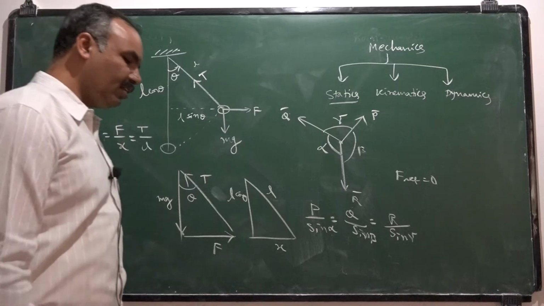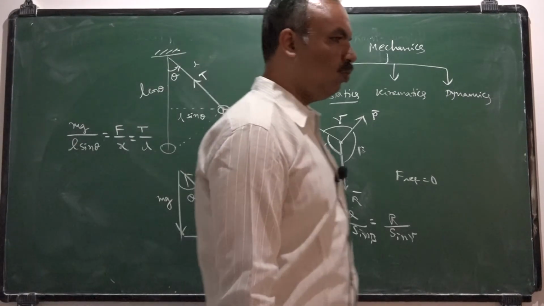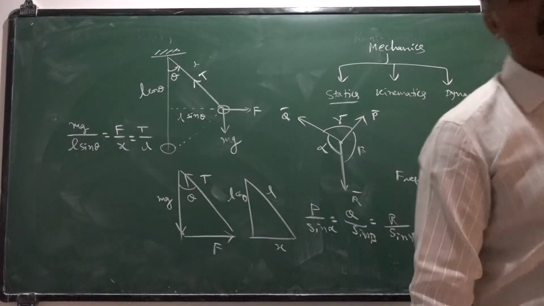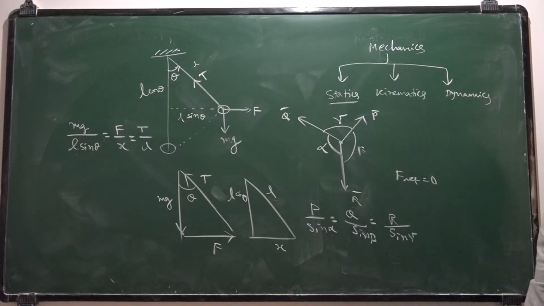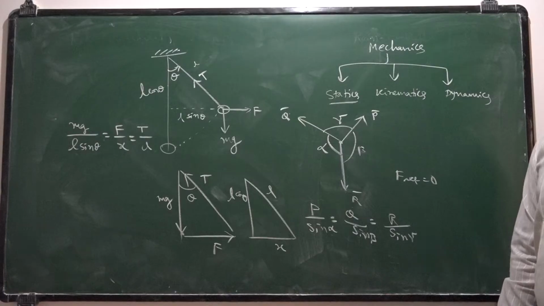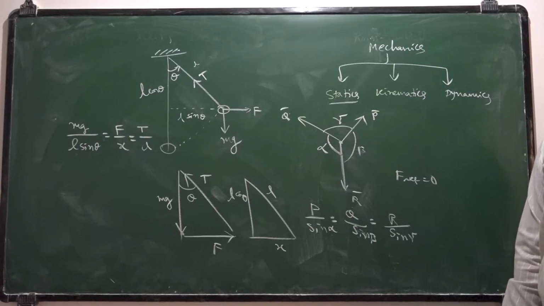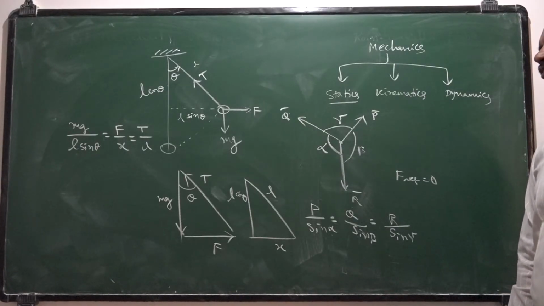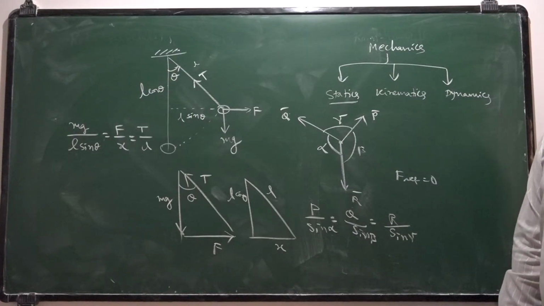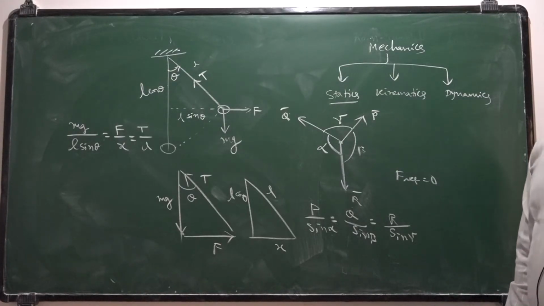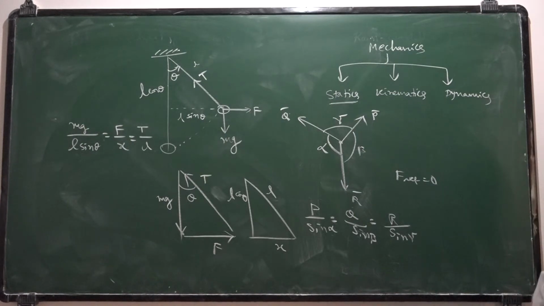It will consider the motion of the object, to what height it has reached and what time it is taking to reach the ground again, and what is the initial velocity, what is the final velocity, what is the acceleration, whether the motion is uniform or non-uniform. Everything is studied under the heading of kinematics. It never deals with the cause of motion. It always deals with the study of motion.